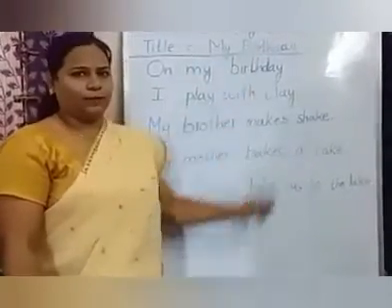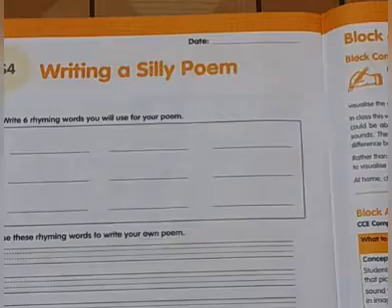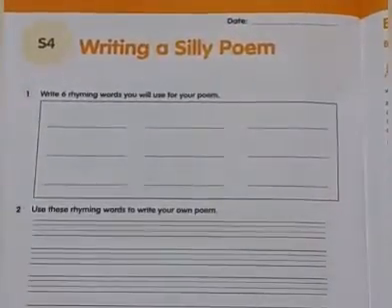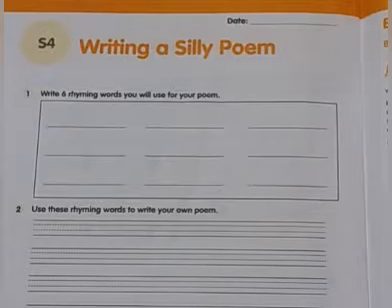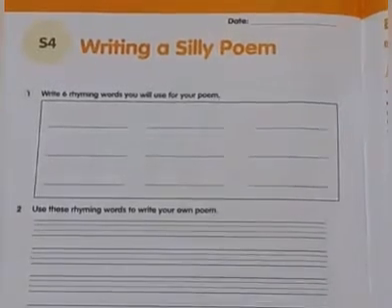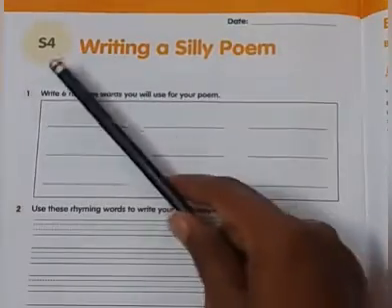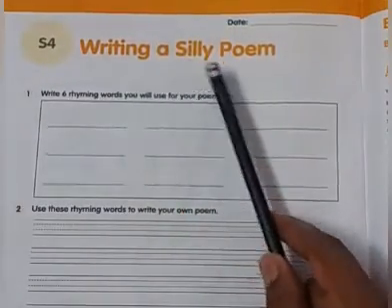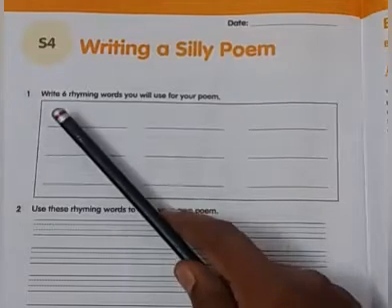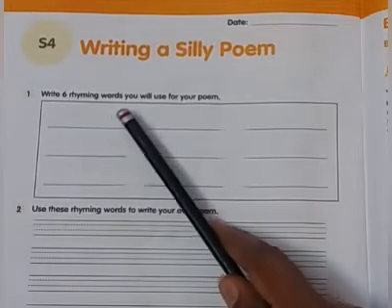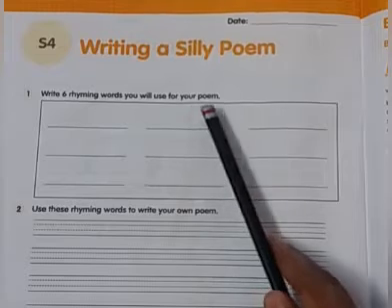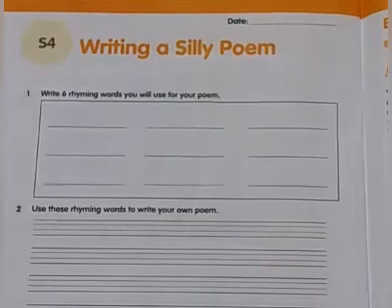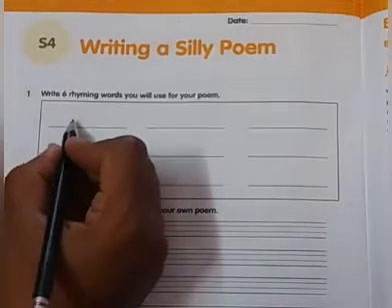My birthday. Children, now all of you open your workbook. Yes children, page number 34. Write here date children. S4 is writing a silly poem. First bit is write 6 rhyming words you will use for your poem. Yes children, what I have shown you, those rhyming words only we will write here. Okay children? So let us write